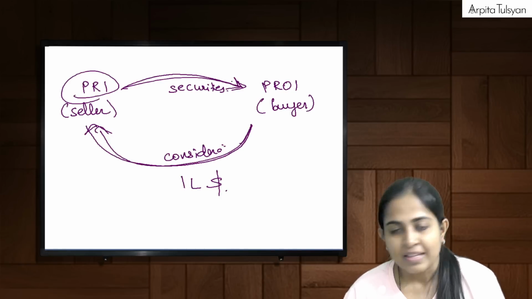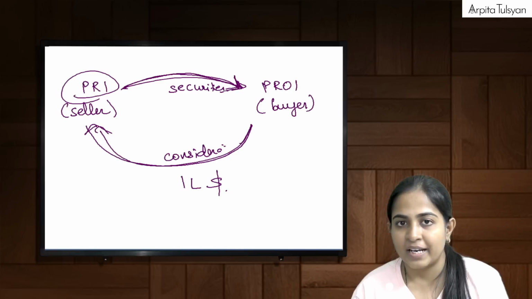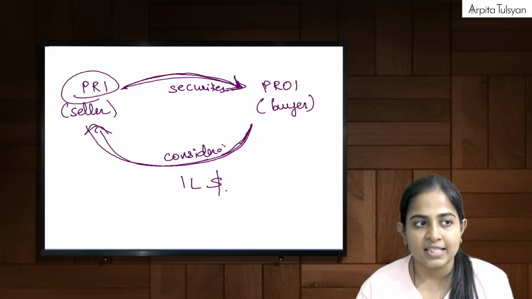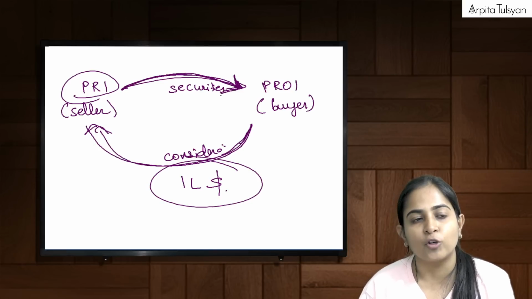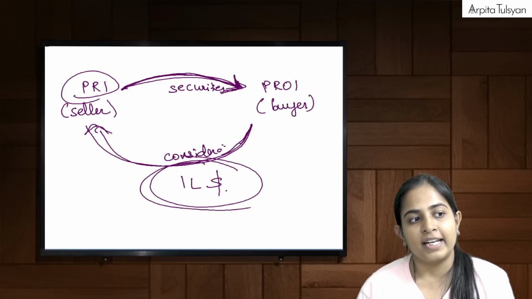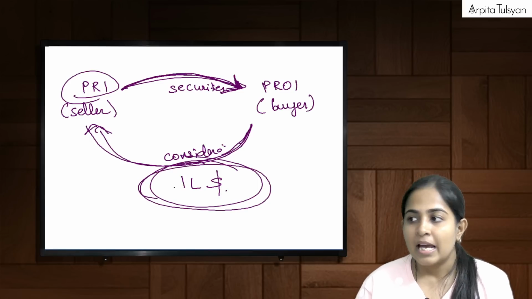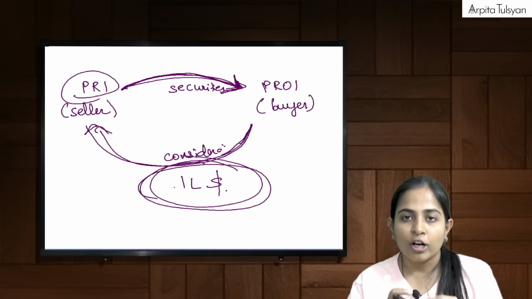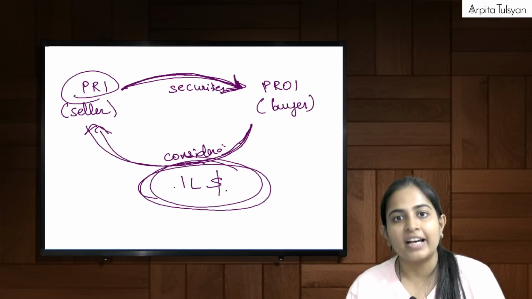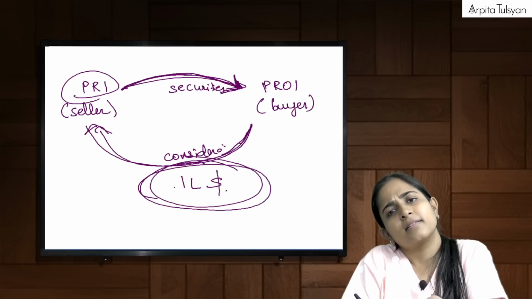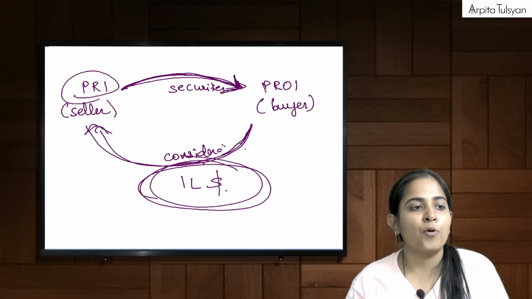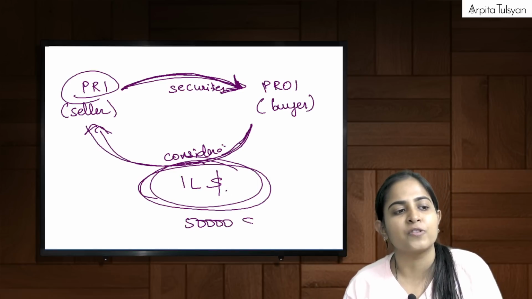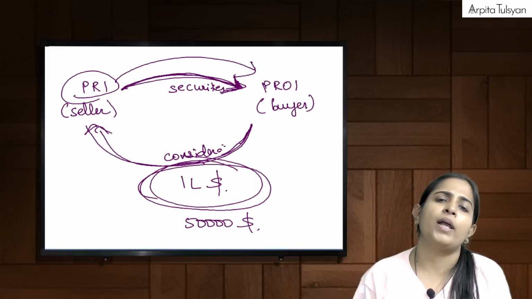Did you get this? If I am selling the securities to the PROI, I am supposed to receive the consideration from the PROI. PROI paid me 1 lakh USD, for example. How much value of security should I give to PROI? The security equivalent to 1 lakh USD. Means whatever amount we are receiving, give that much amount of securities. Hisab barabar. Right? And suppose in the next installment, they give me 50,000 USD. You give securities equivalent to 50,000 USD.